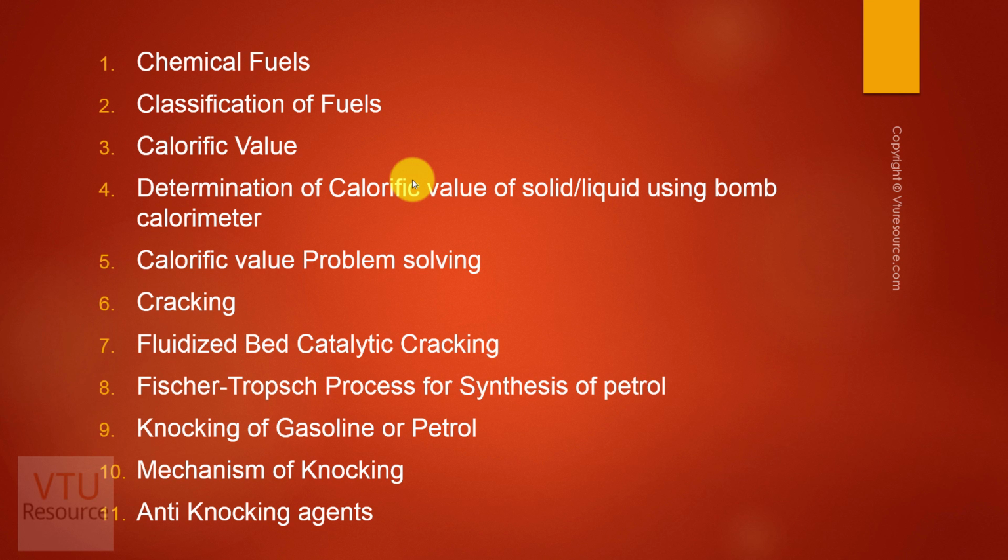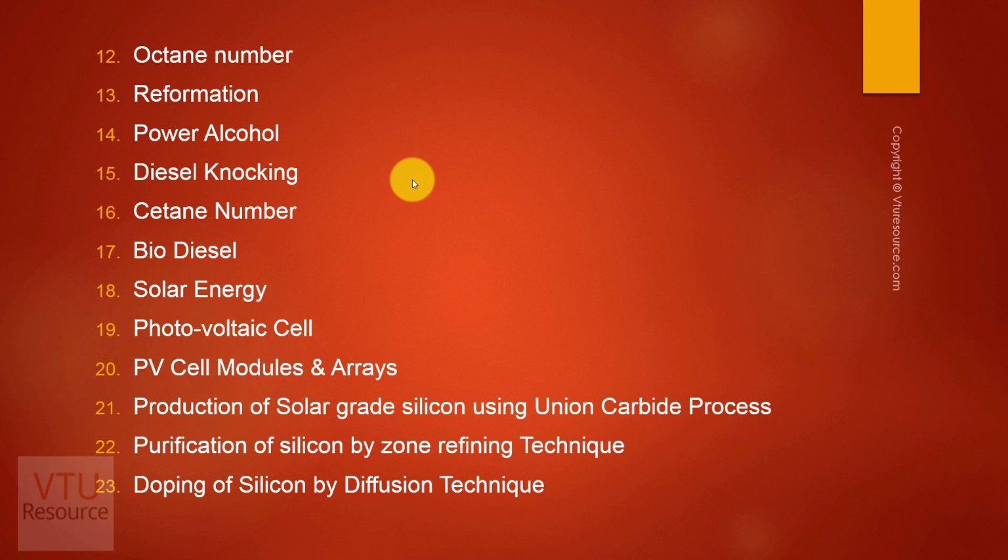The properties which we are going to study about petrol are knocking: why knocking occurs in petrol, the mechanism of knocking, and how to prevent knocking. Then the octane number of petrol or gasoline: what is octane number, and how to improve the octane rating of petrol, that is by reformation. What is reformation, how reformation is done, the various processes.